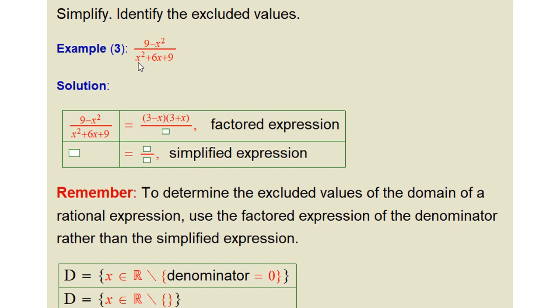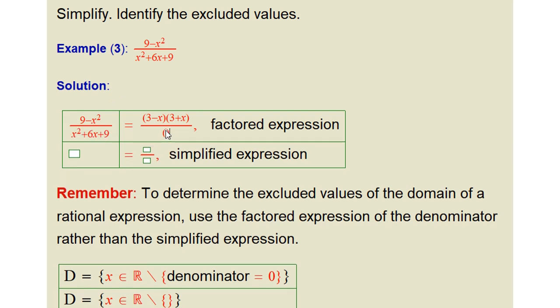Now the denominator here, if you focus, you will find it is a complete square trinomial. So it will be x plus 3 times x plus 3 itself, or we can rewrite it as x plus 3 squared as you want. But I prepared this shape now to cancel.